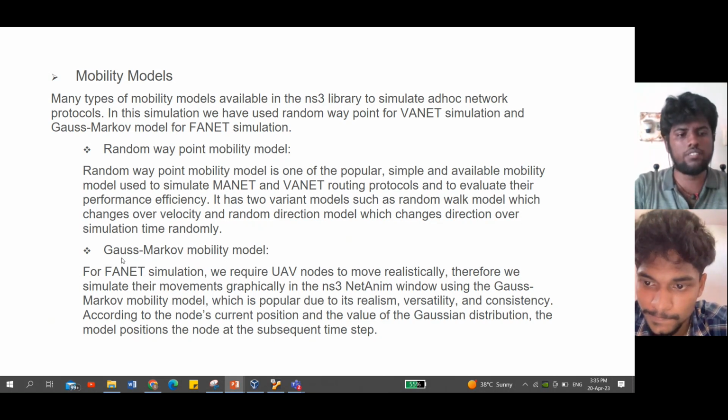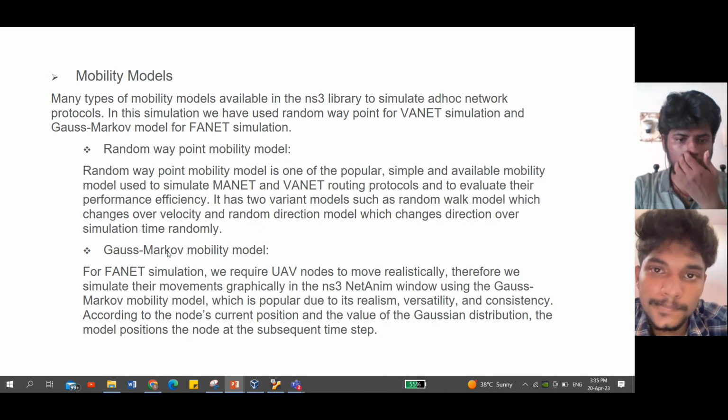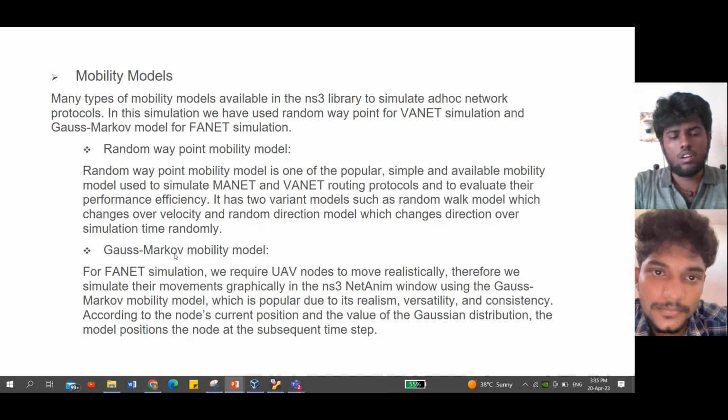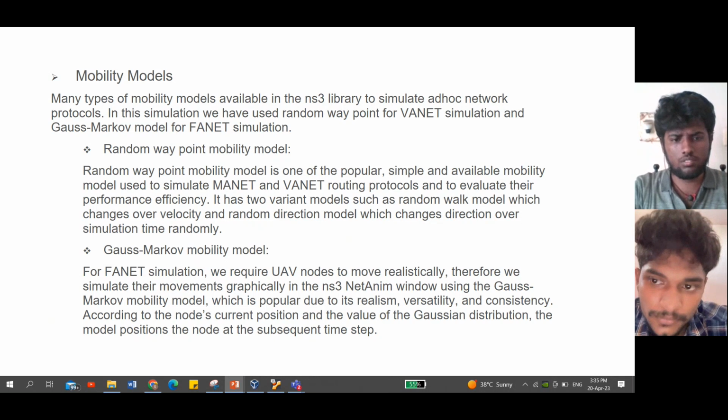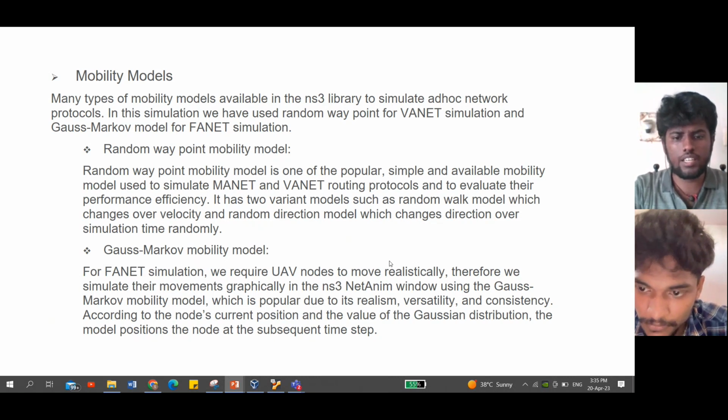And when we come to FANETs, the Gauss-Markov mobility model, which is a 3D mobility model, lets us clearly see the simulation of the nodes moving in three dimensions in NetAnim while running it.